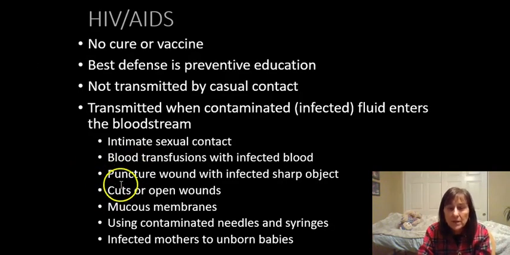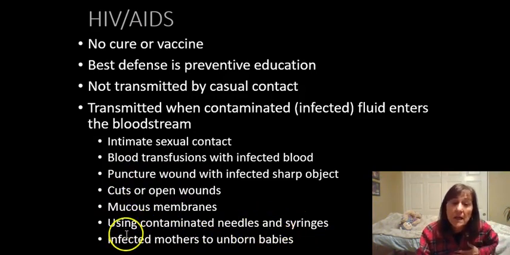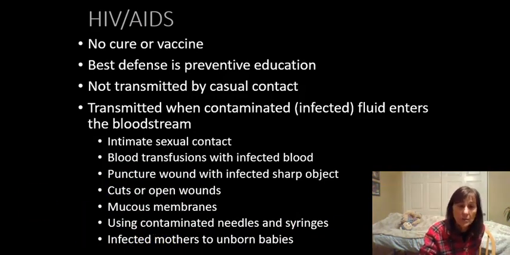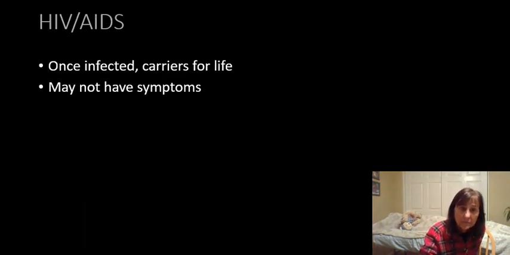Other ways that people could get it: sexual contact, blood transfusions, although they do screen the blood. Puncture wounds with infected sharp objects, cuts or open wounds, mucous membranes, contaminated needles and syringes, and infected moms could give it to their unborn babies.